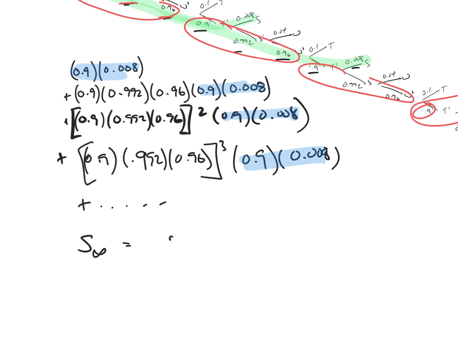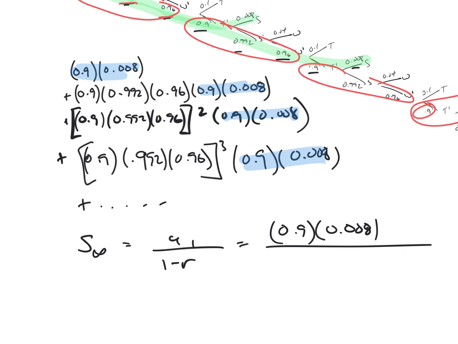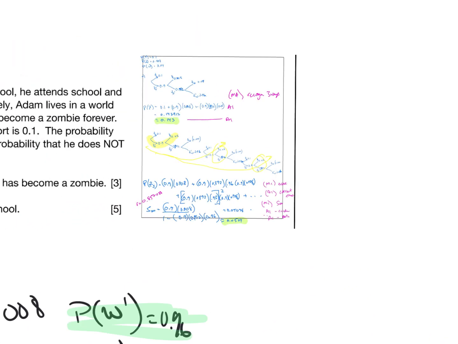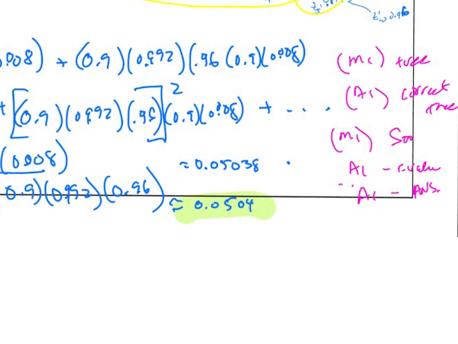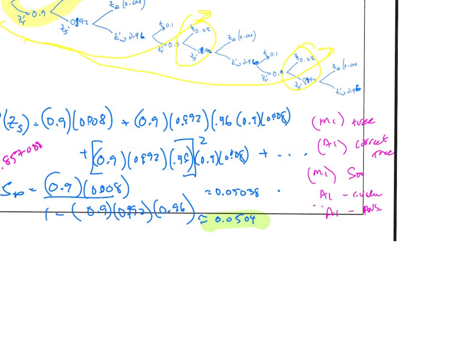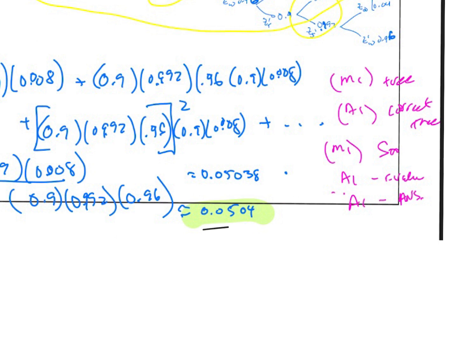The formula for that is U1 over 1 minus R. Check it in your formula booklet. So U1 is 0.9 times 0.008, divided by 1 minus R, where R is 0.9 times 0.992 times 0.96. And when you do that, from my answer key from the test, I end up with the value of 0.0504 as your final answer.